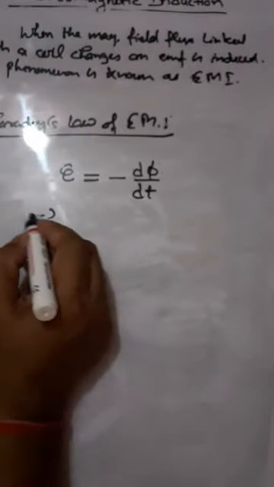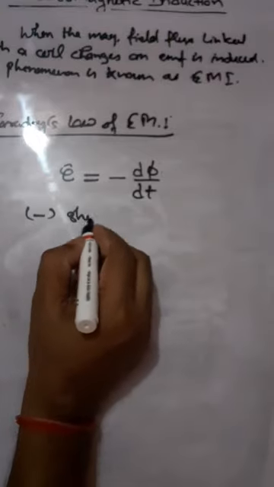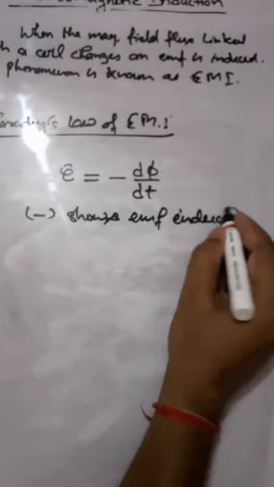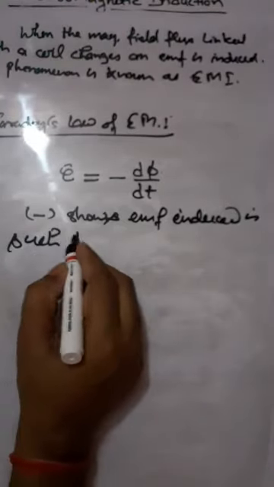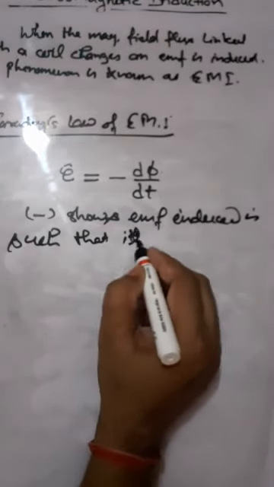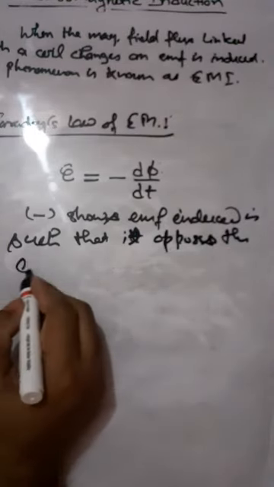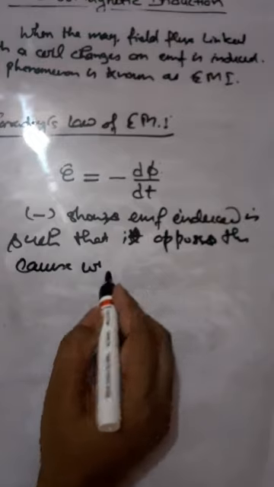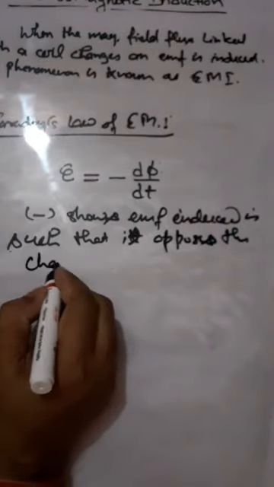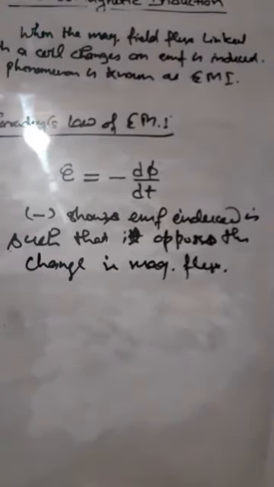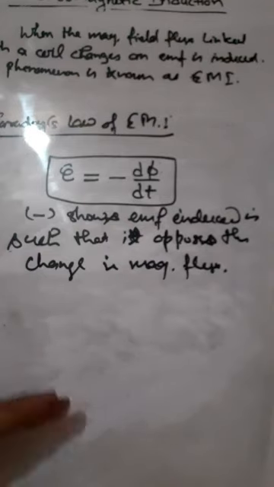The negative sign shows that the EMF induced is such that it opposes the cause which opposes the change in magnetic flux. The direction of this EMF will be in such a way that it opposes the change in magnetic flux. This is also known as Lenz's law, we will discuss it later.